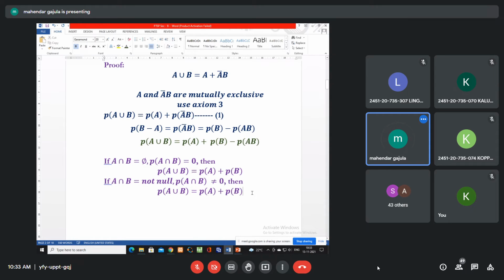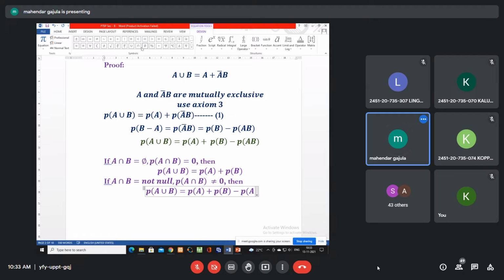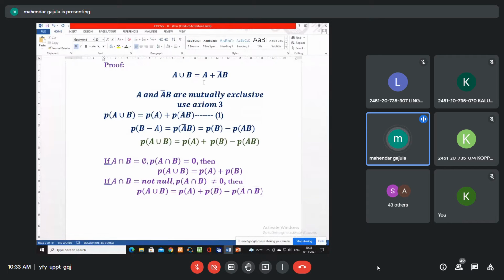Then it is P A intersection B. And if you compare this, definitely P A union B is less than or equals to, am I right?